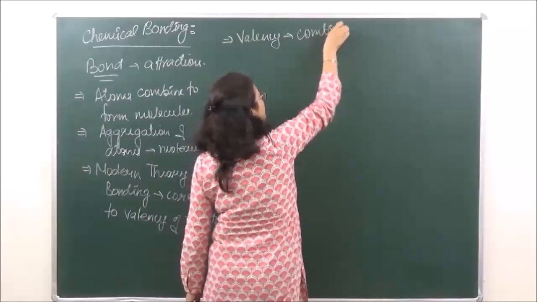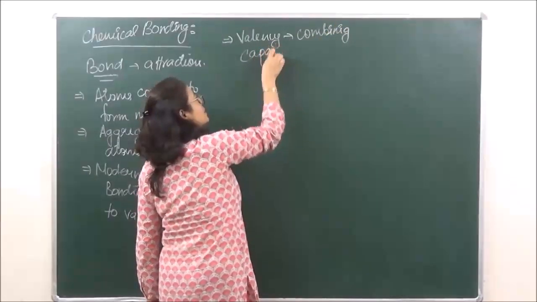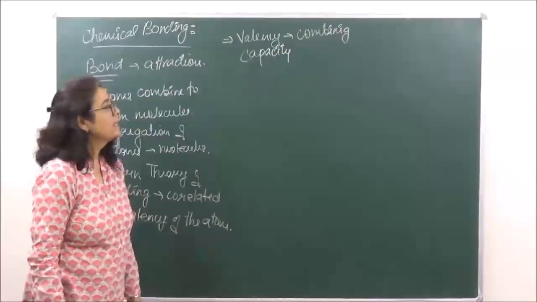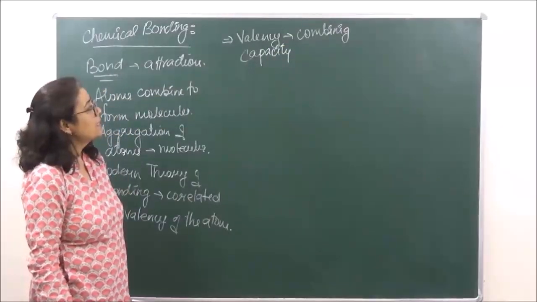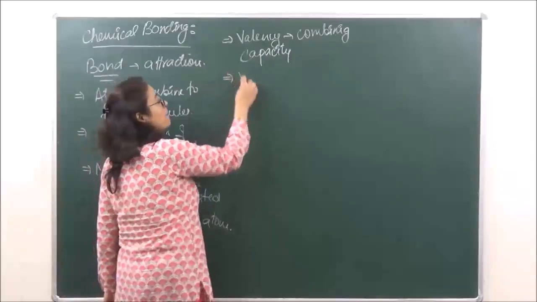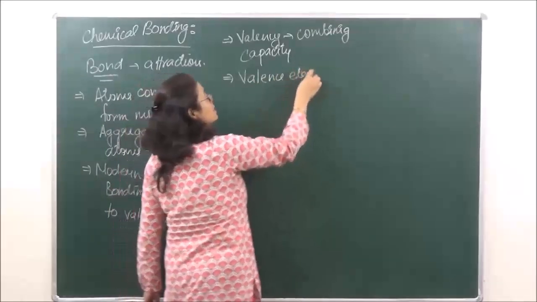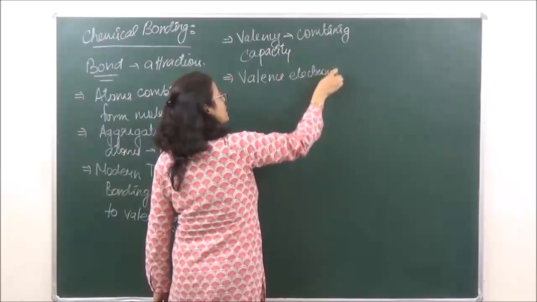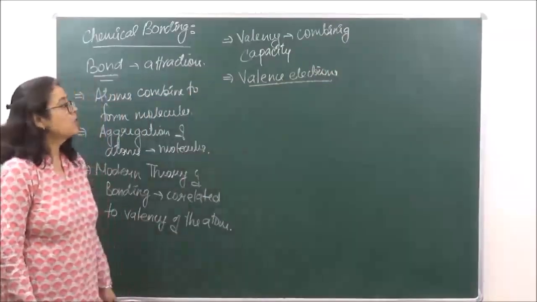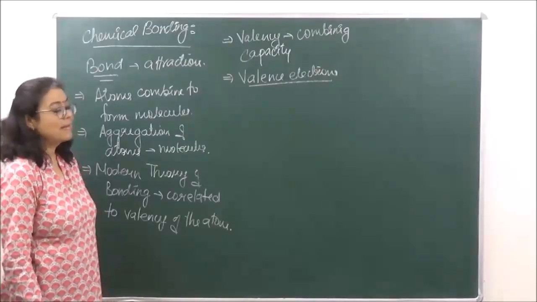This is what you have studied in the junior classes. Combining capacity of any atom. Now because it is the combining capacity, valency majorly depends upon what? It depends upon the number of valence electrons, and valence electrons are the electrons present in the valence shell.